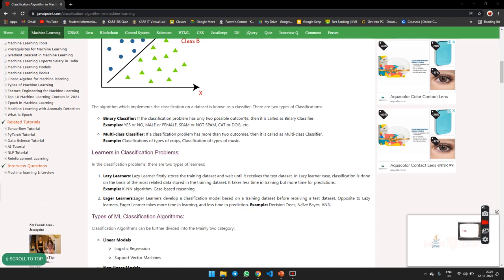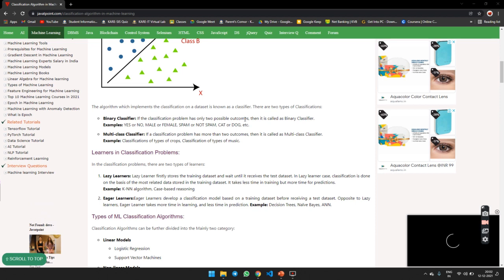Example: KNN algorithm, case-based reasoning. Then eager learners develop a classification model from the training data set before receiving a test data set. Opposite to lazy learners, eager learners take more time in learning and less time in prediction. Examples: decision tree, Naive Bayes, ANN.